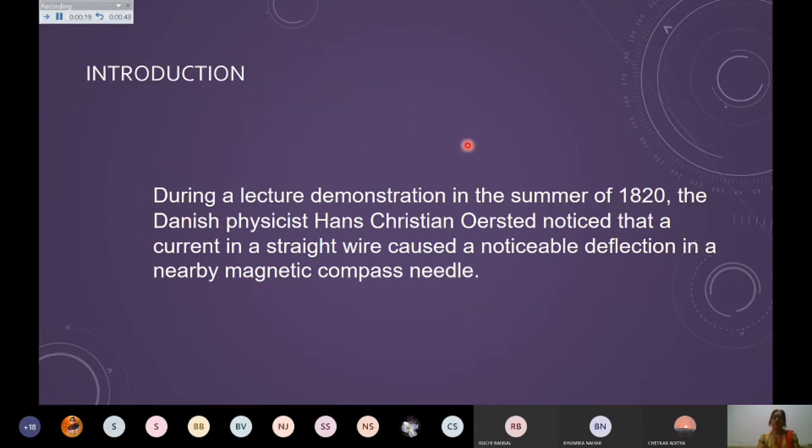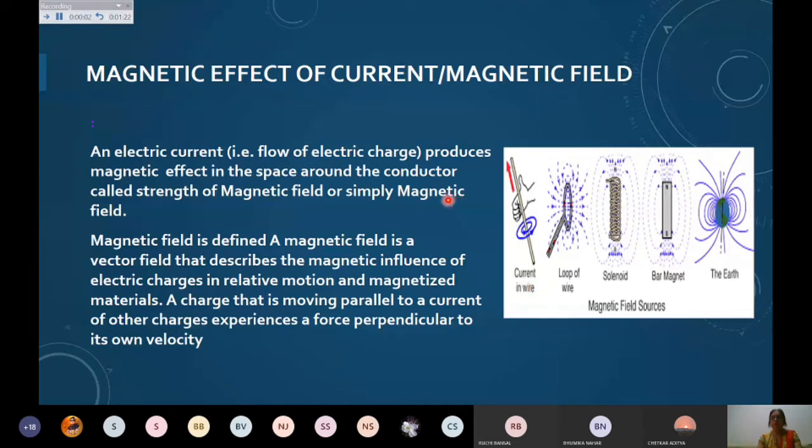This was earlier observed in 1802 by a scientist, but it did not take much attention. In 1820, Oersted noticed that a current carrying straight wire caused a deflection in the magnetic compass needle. As you have all seen, a magnetic compass needle only gets deflected whenever there is some magnetic field. By that observation he concluded that if I have a current carrying wire, then a magnetic field is produced.